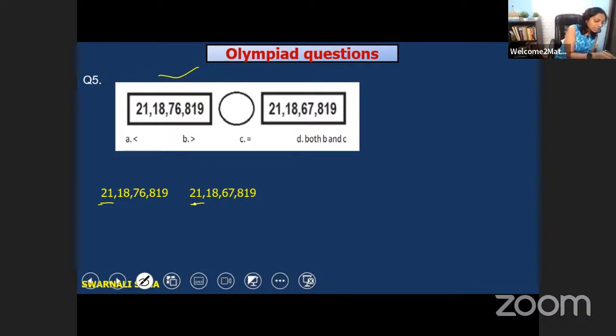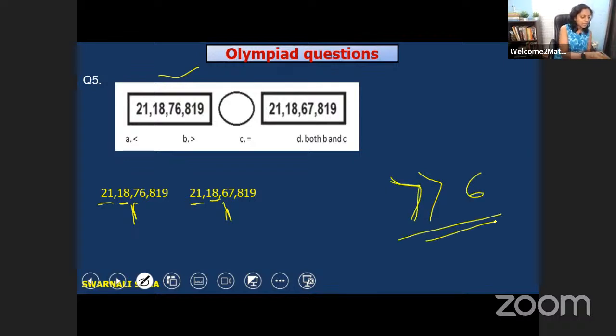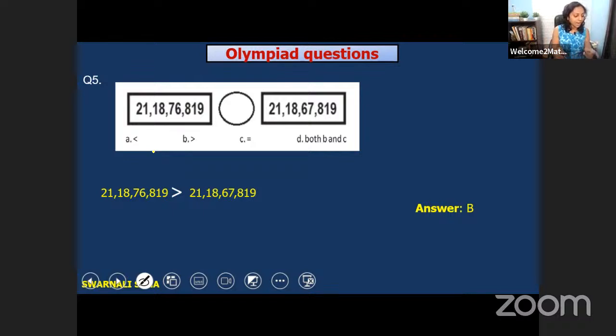In the lakhs period, the 10 lakh place and lakh place, both have digits 1 and 8, so both are the same. We have to move to the next place. In the 10,000 place, here is 7 and here is 6, and 7 is greater than 6. That means this number is greater than this number. It's so easy, and answer B is the right one.